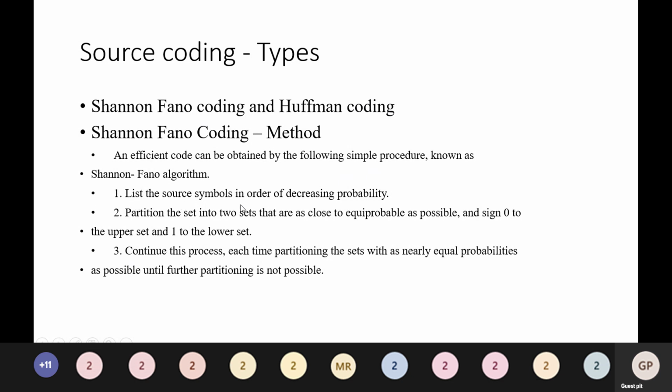List the source symbols in order of decreasing probability. Partition the set into two sets that are as close to equiprobable as possible, and assign 0 to the upper set and 1 to the lower set. Continue this process, each time partitioning the sets with as nearly equal probabilities as possible, until further partitioning is not possible.